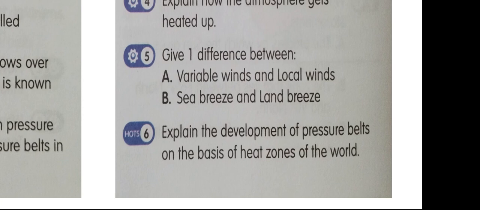The polar regions between 80 degrees north to 90 degrees north and south are extremely cold in the frigid zone. Therefore, the pressure here is very high and has led to the development of high pressure belts over the poles. Between 60 degrees to 65 degrees north and south, the temperature is higher than the polar region and are called subpolar low pressure belts.